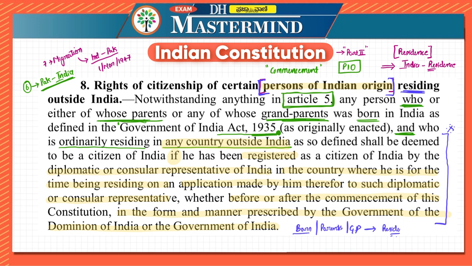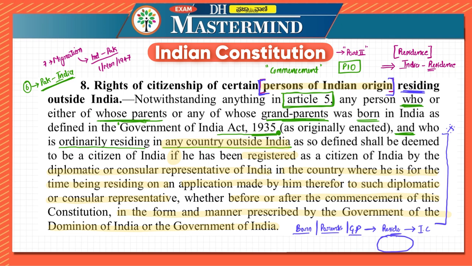So they are born, or their parents or grandparents are born in India, but they are residing outside India and they want Indian citizenship. In that particular country, we will have our embassy, commission, office, or diplomats, a representative of the Government of India.